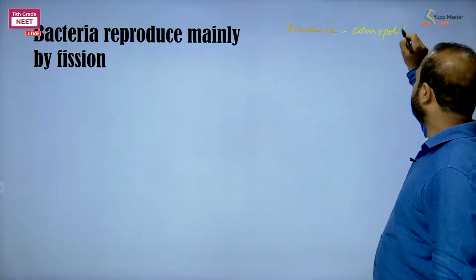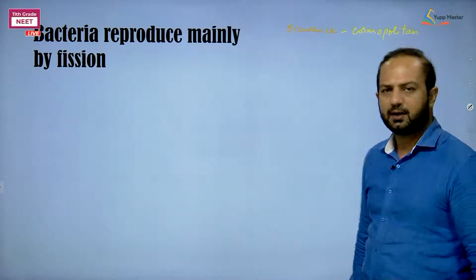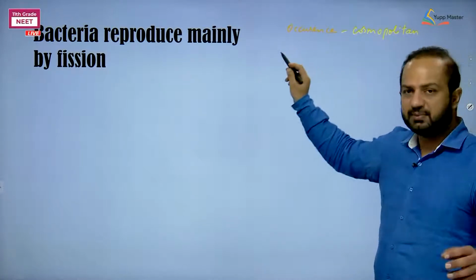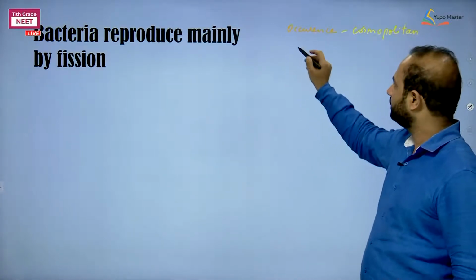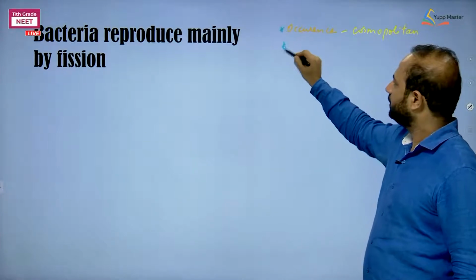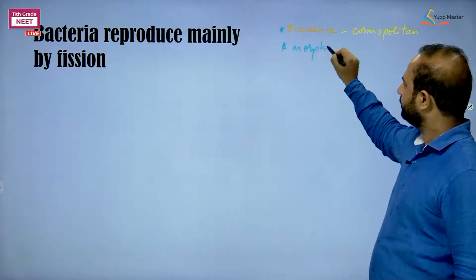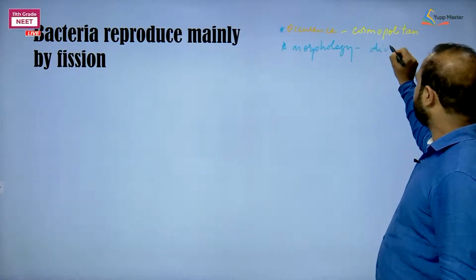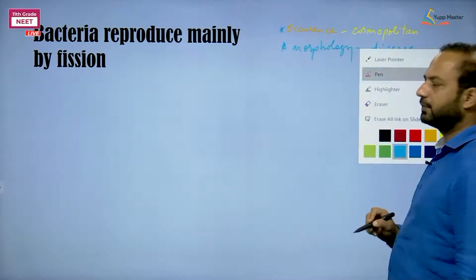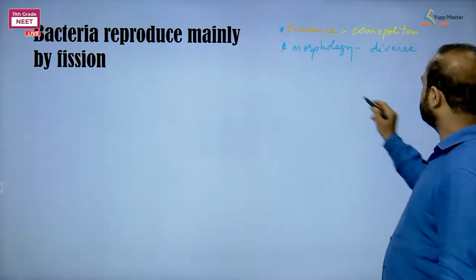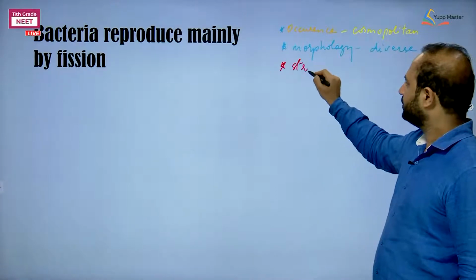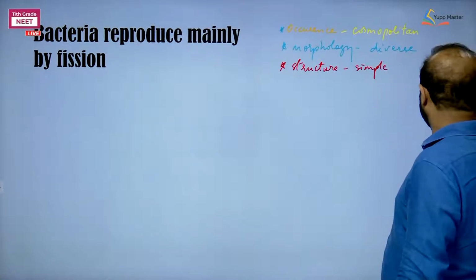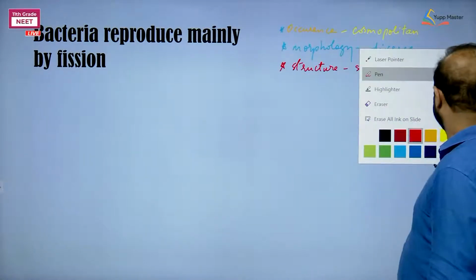Number two is their morphology. The morphology of bacteria is diverse, one word only. Next comes structure. I told you their structure is simple.